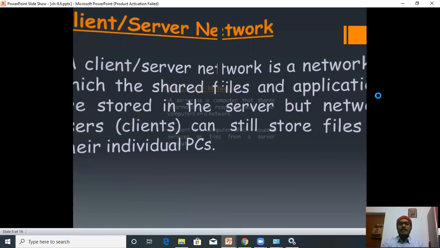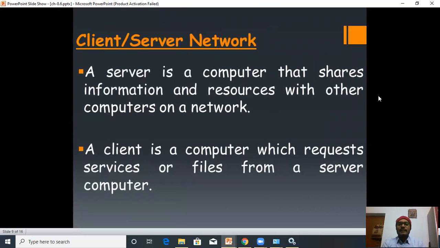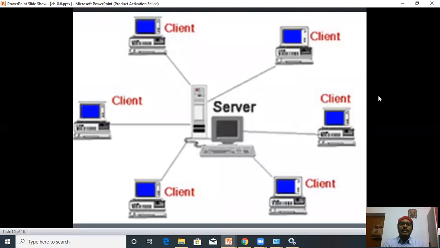Now you will see the picture of a client server network. This is the picture of a client server model in which the server is at the center and all the clients are connected to the server, and the server is able to share the hardware resources as well as software.